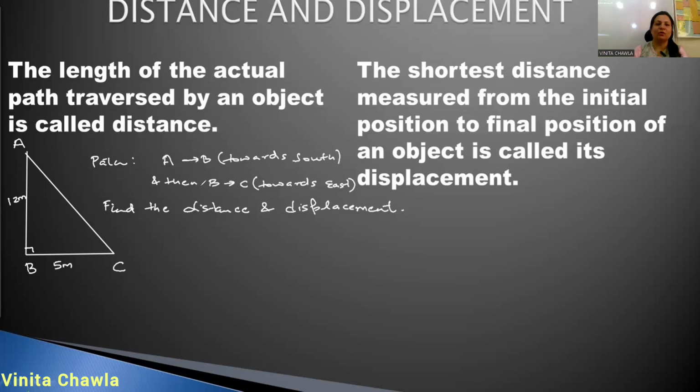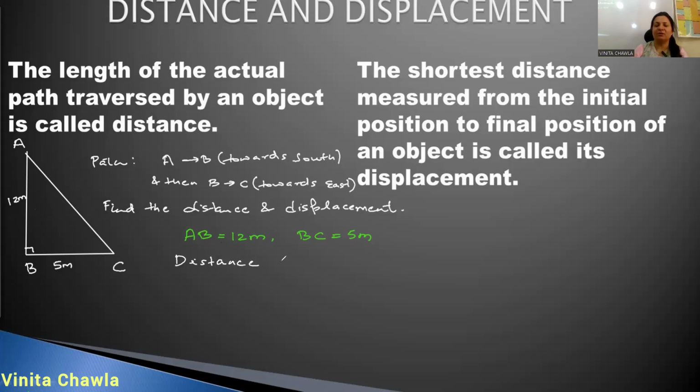So the complete motion of the object: he first started from A to B, and then he goes to C. AB is 12 meter and BC is 5 meter. This is the complete motion of the object and we have to find distance and displacement. Let's find distance first.